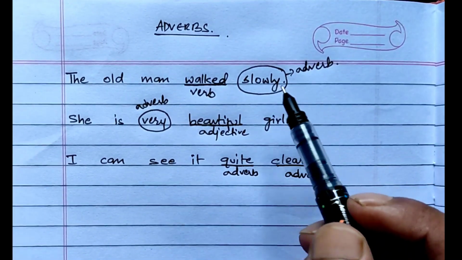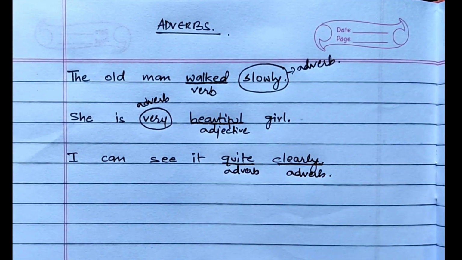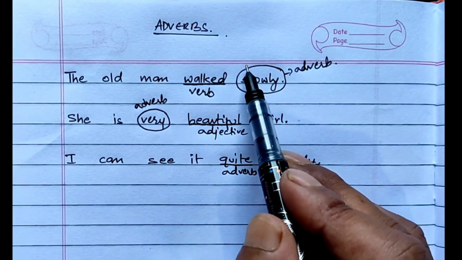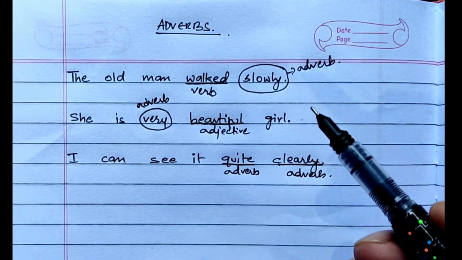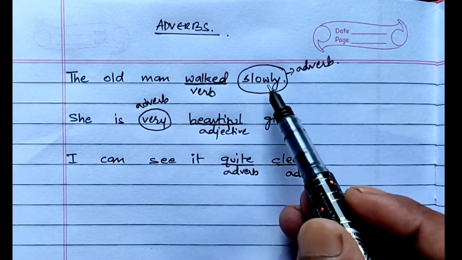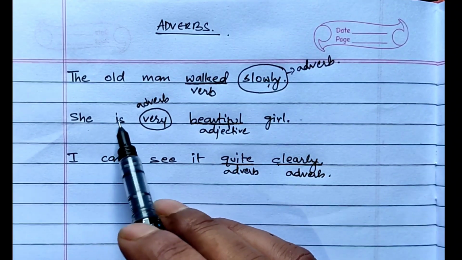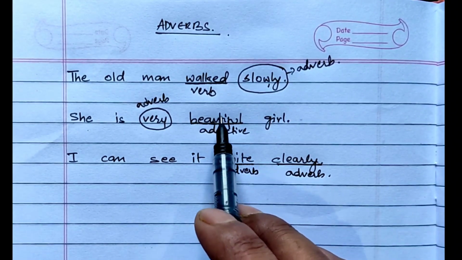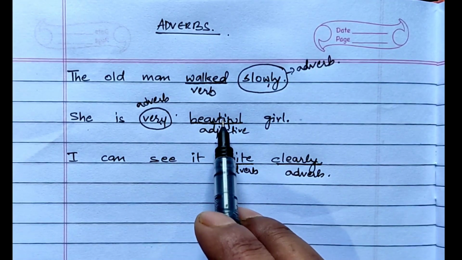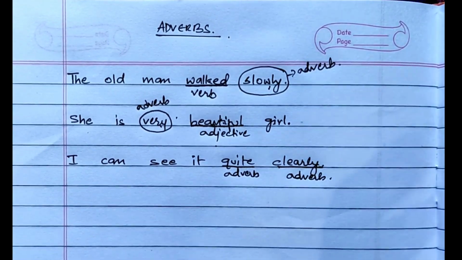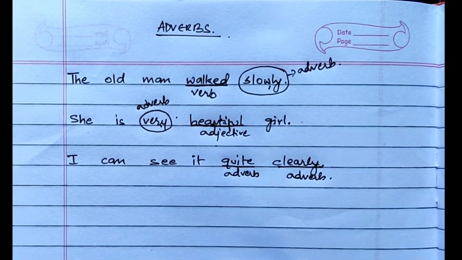So here in the first sentence, the old man walked slowly. You can see here this slowly adds to the meaning of walked. How did the old man walk? He walked slowly. Second one, she is very beautiful girl. So beautiful is adjective, but very adds to the meaning of beautiful and tells us to what extent that girl was beautiful. She was very beautiful.